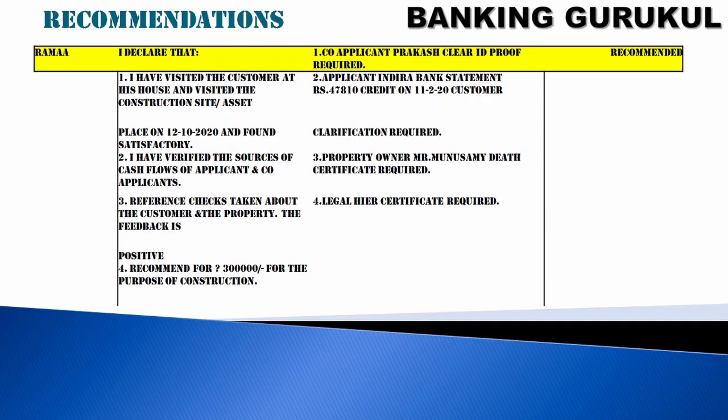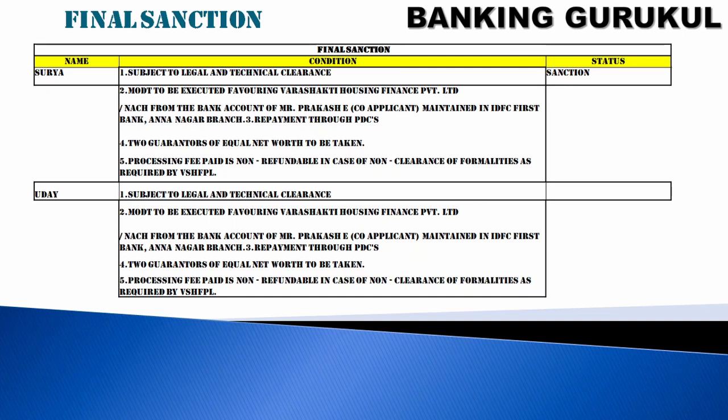Recommendation: depending on the loan, it will go to 1, 2, or 3 persons in our organization, depending on the loan amount. So individual employees, whether a branch manager, loan manager or loan officer, will give the recommendations. Then the final sanction: whether it has been sanctioned or reviewed, who has reviewed, what is his designation, what are his comments. You can read everything. If they have mentioned, like, 2 guarantors of equal net worth to be taken, whatever we have mentioned is dummy. You can write all your final sanction and all your conditions, and whether it is sanctioned or rejected, you can write it.